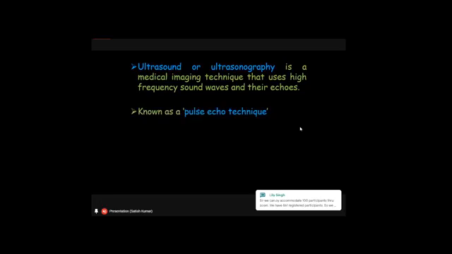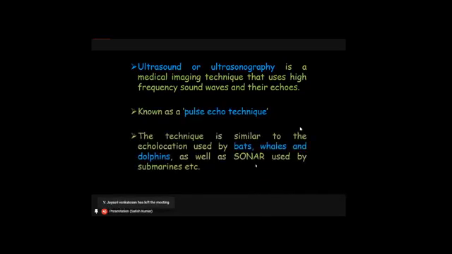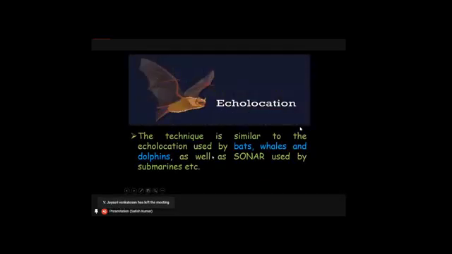This is also called a pulse echo technique because it is taken from the echolocation technique, where certain animals like bats, whales, and dolphins locate their prey in their day-to-day life. Based on this echolocation technique, ultrasonography has come forward and is used in the medical discipline as one of the most important diagnostic imaging techniques.